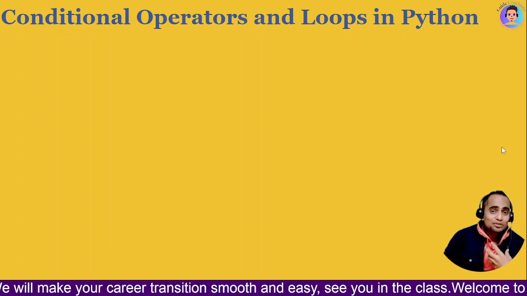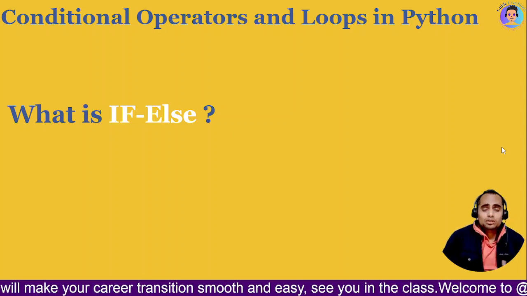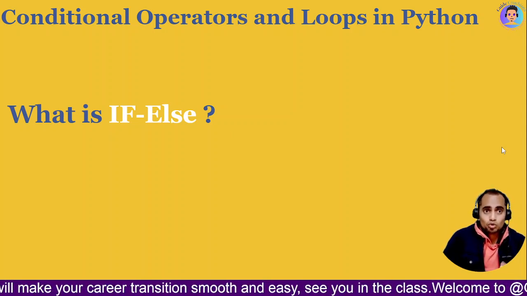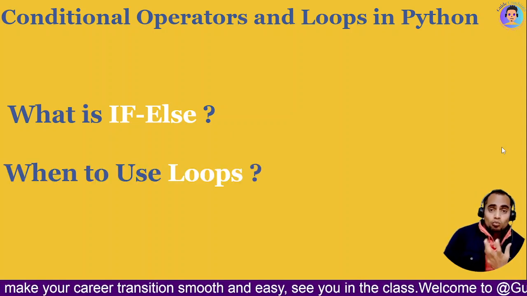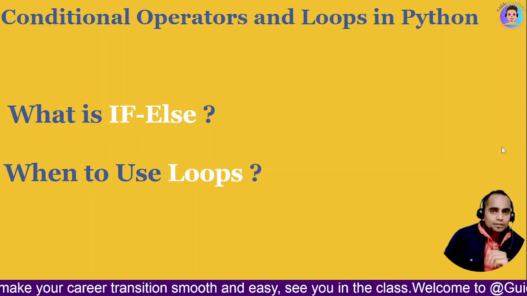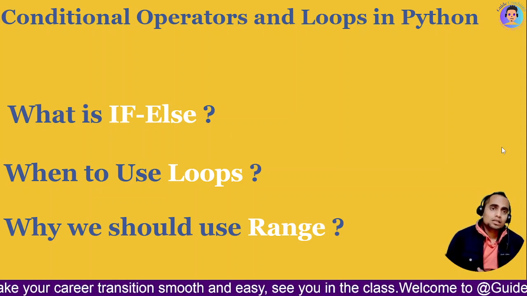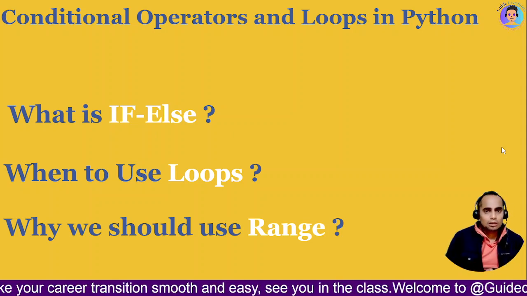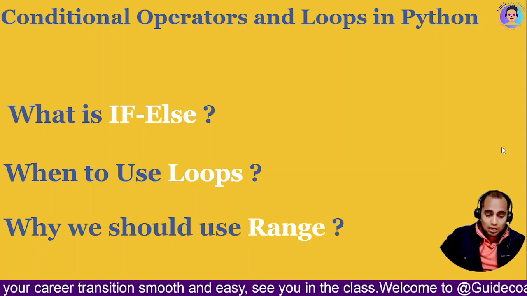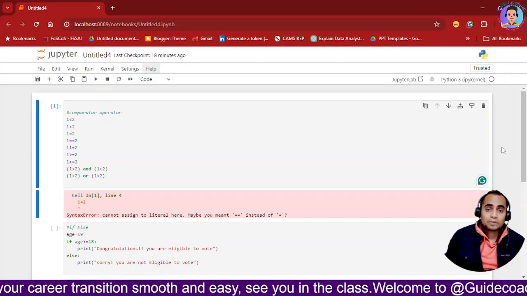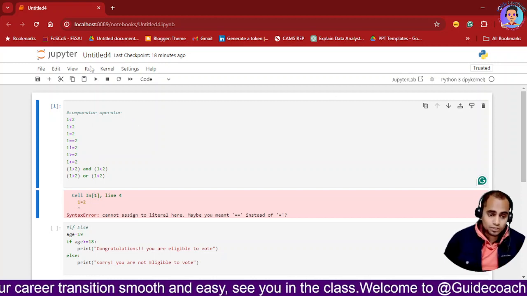The first thing which we are going to talk about is what is if else condition, how it is used and why it is so important whenever you are coding or whenever you are taking a decision. Then the second most important thing will be what loops are available in your Python. So we are going to see the loops. Then the third point is going to be again very interesting, that is range. It is a type of data type which is going to help you. So how it helps and how you can use loops, if else, and how you can use ranges, we are going to see it practically. But before we start, we will start with the comparator operators which are available.